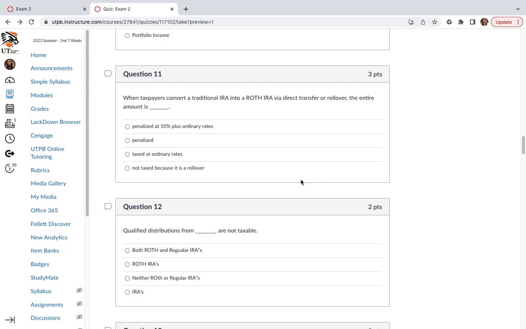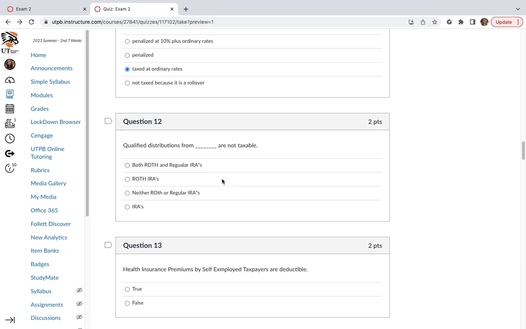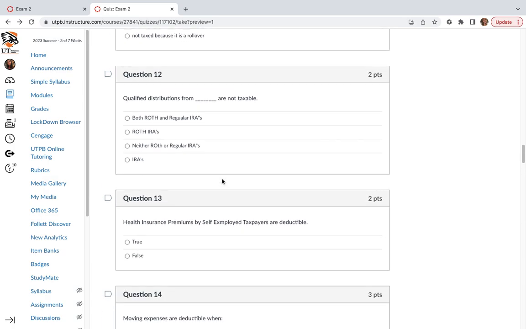When taxpayers convert a traditional IRA into a Roth IRA via direct transfer or rollover, the amount is taxed at ordinary rates. Qualified distributions from blank are not taxable. So the answer for that one is Roth IRAs.